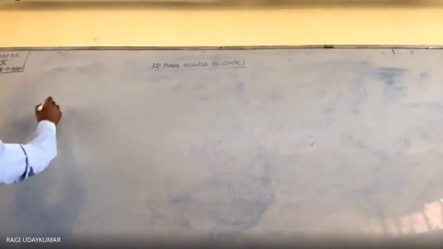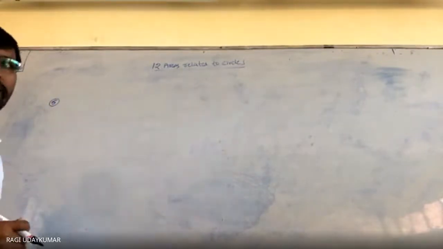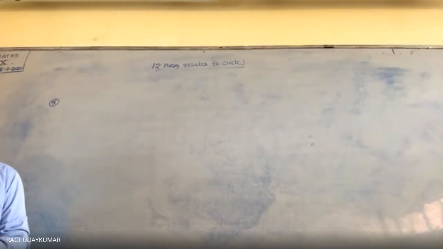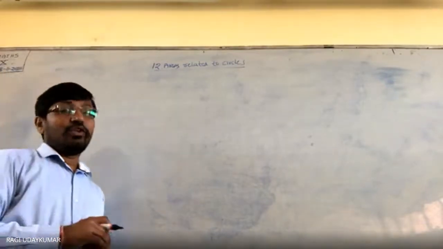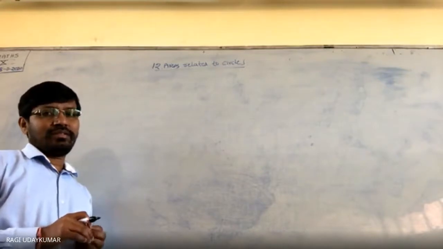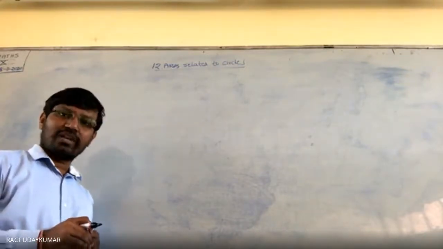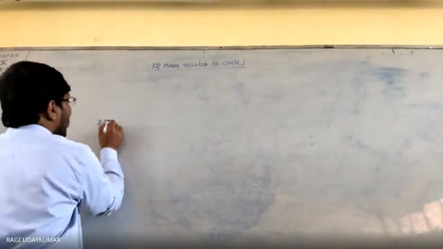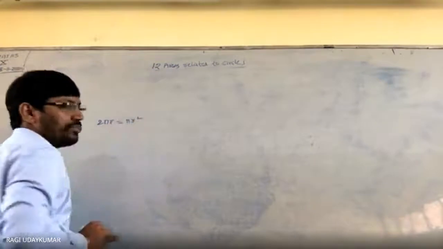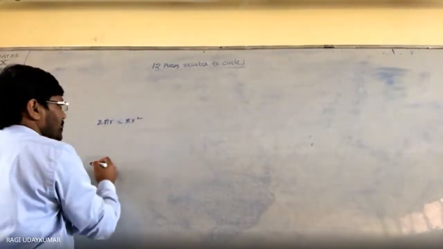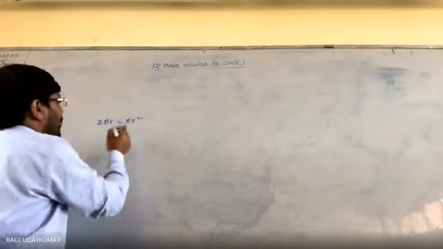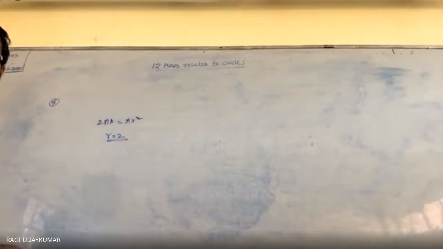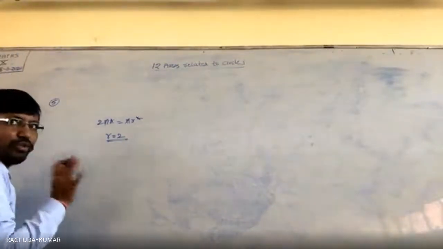Fifth one. So the question is given to you. Correct answer. If the perimeter and the area of the circle are numerically equal, then the radius of the circle is. Numerically equal means whatever number you get is equal. Then asking you the radius, that is nothing but 2 pi r is equal to pi r square. Pi will get cancelled, and r square and r cancel. r is equal to 2. Simple. That means radius you take 2 units. Any 2 units you take.